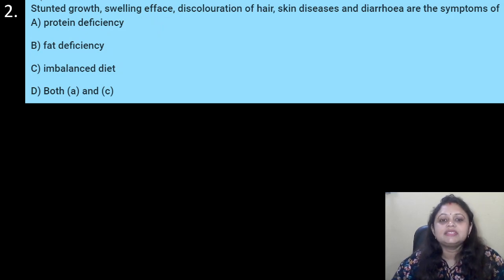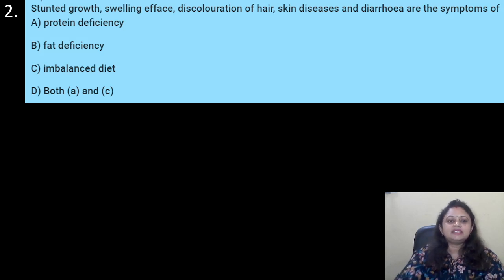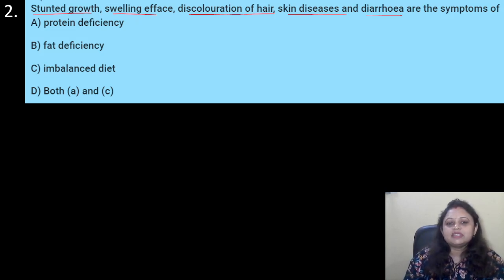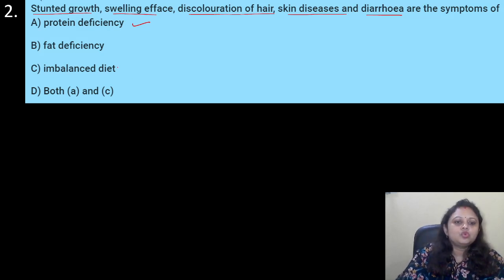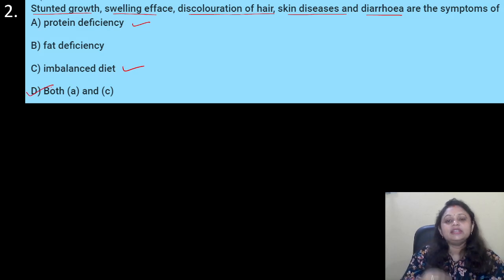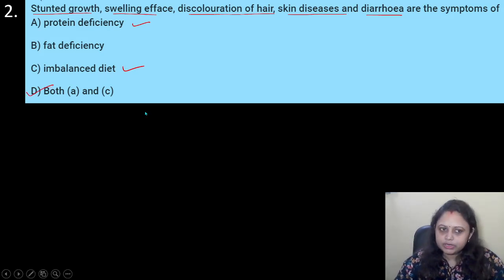Coming to the next question. Stunted growth, swelling face, discoloration of hair, skin diseases and diarrhea are the symptoms of: A, protein deficiency; B, fat deficiency; C, imbalanced diet; D, both A and C. These are the symptoms of mainly protein deficiency. If some deficiency is there in our food, then definitely it is not a balanced diet. That's why we can categorize it into imbalanced diet. So here the correct answer will be option D, both A and C.